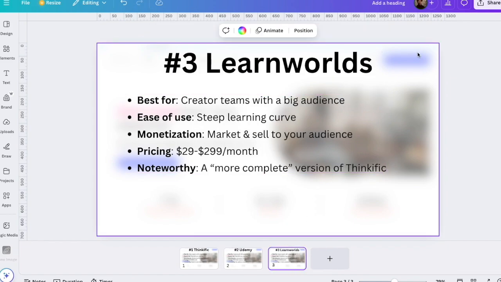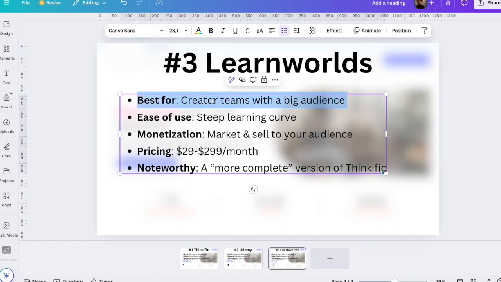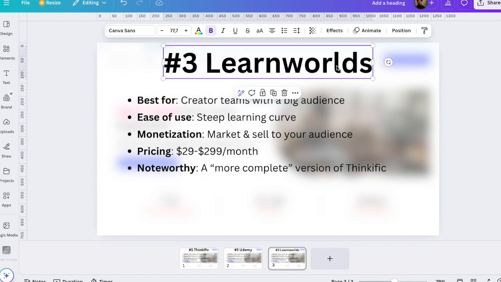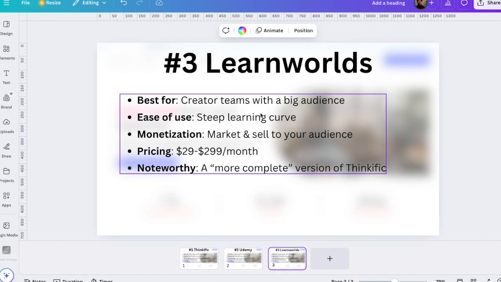And then last but definitely not least, we have LearnWorlds. And I would say that this is a very similar platform to Thinkific, except for this is for bigger creator teams with a big or huge audience. So this is an all-in-one platform. And that being said, there's a steep learning curve. So when I tested it, it wasn't that easy to use, for example, as Thinkific, because you have all those features and all these cool tools and integrations in there. So it is a bit of a harder one to learn.